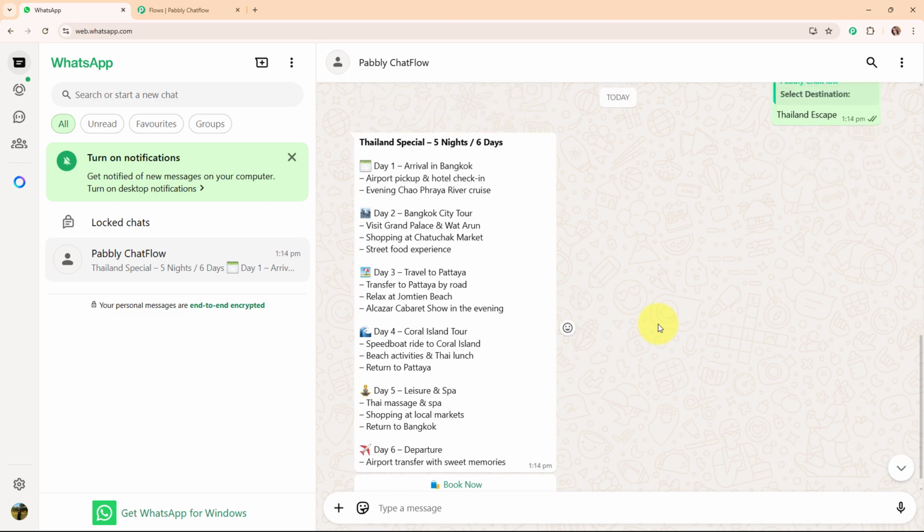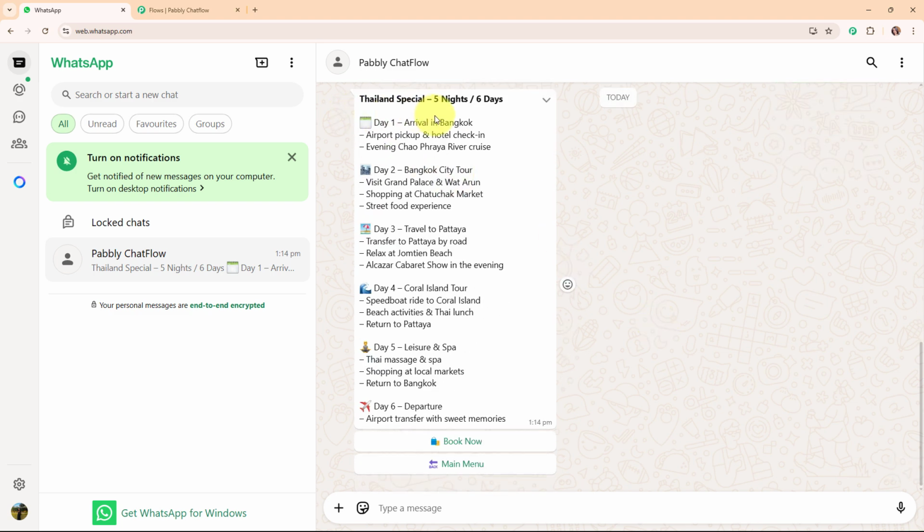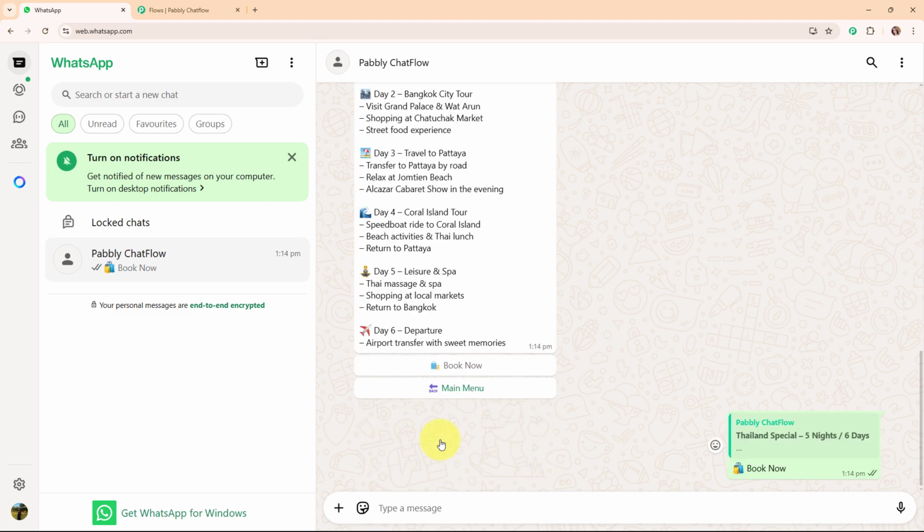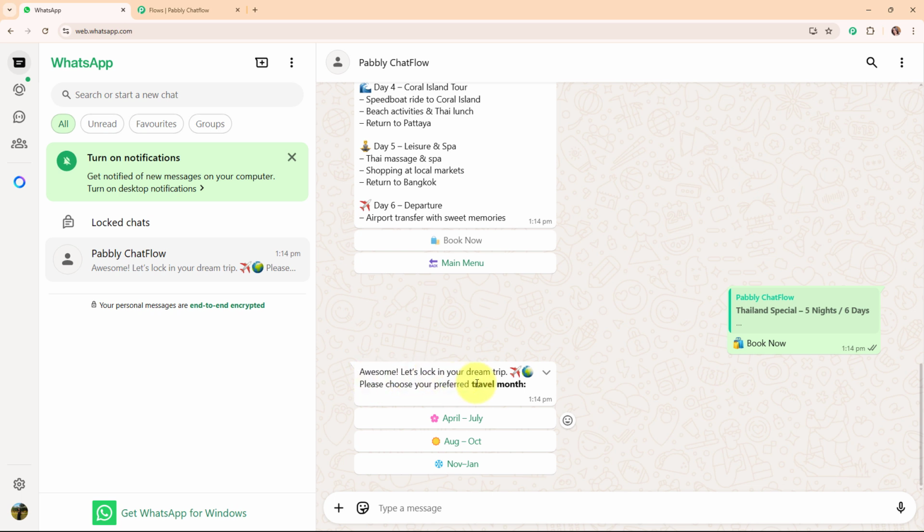And here you can see we have received the itinerary for this Thailand special. That means day 1, day 2, day 3, day 4, day 5 and day 6 itinerary over here. Alright, so it has two options that says book now and main menu. So let's click on this book now. And then it says, awesome, let's lock in your dream trip. Please choose your preferred travel month.